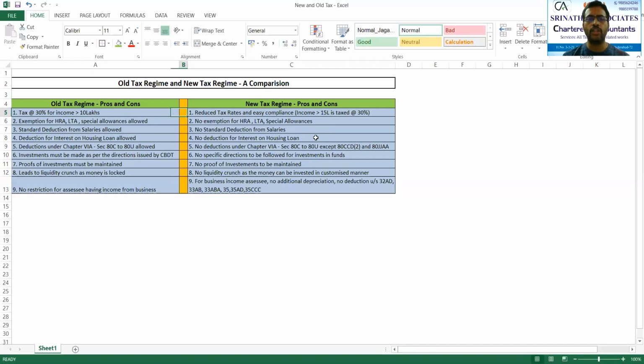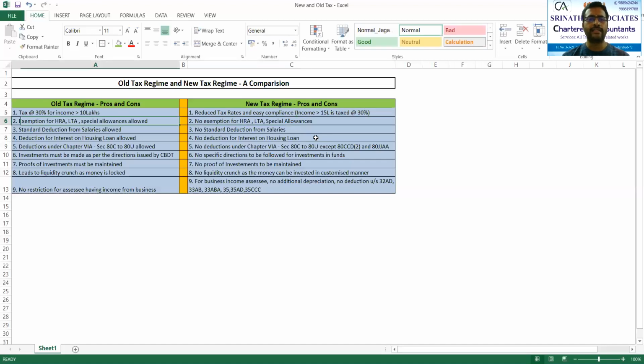Whereas when it comes to the new tax regime, only income above 15 lakhs will be taxable at the rate of 30%. That is why the first and foremost pro for the new tax regime is a reduced amount of taxes, as well as a reduced tax compliance burden on the taxpayer. That is your first one.